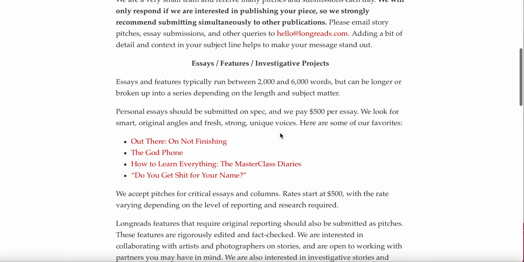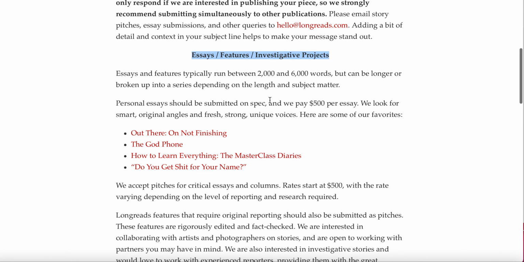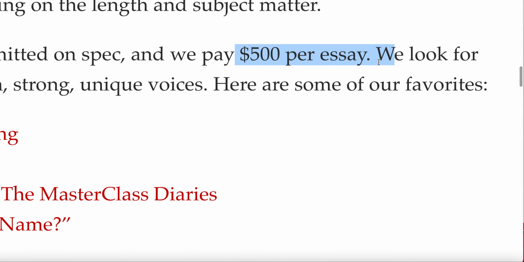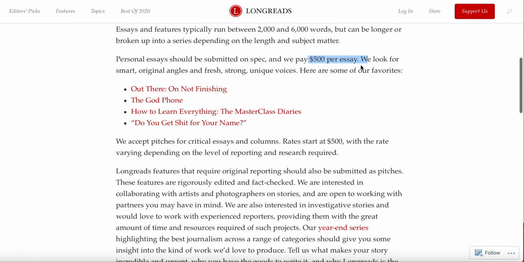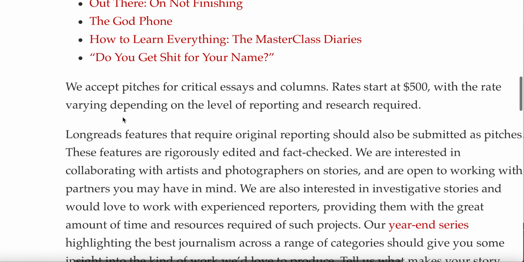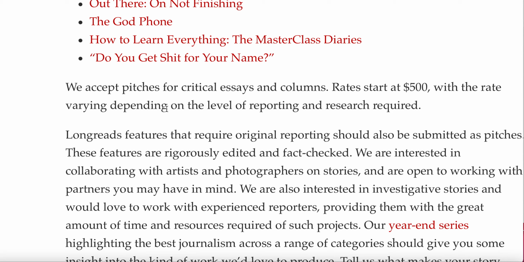So all you have to do is an essay, features about 2,000 to 6,000 words, and they're willing to pay you $500 per essay. It's the same thing, just like an article that you're going to put together, and here are some of their favorites. These are some of the favorites that you can look at and see what exactly they're looking for. So if you want to click on these and read about it, feel free. We accept pitches for critical essays and columns, and the rate starts at $500. They can even pay you more money than $500.